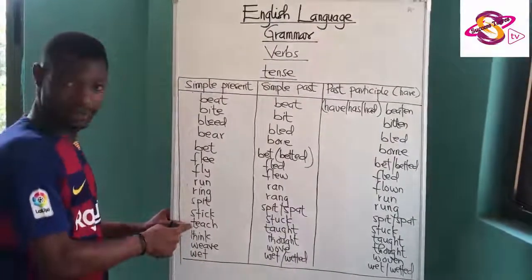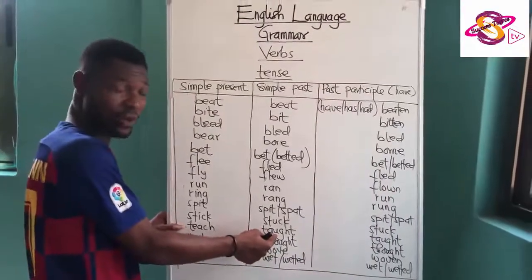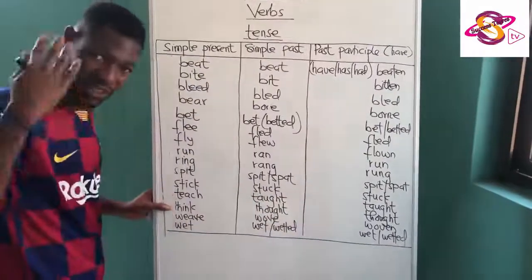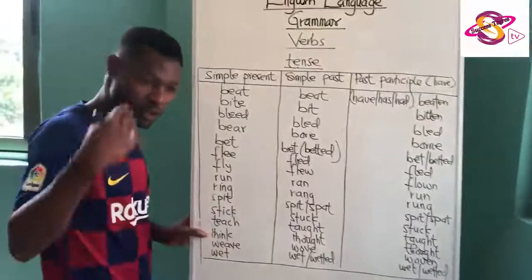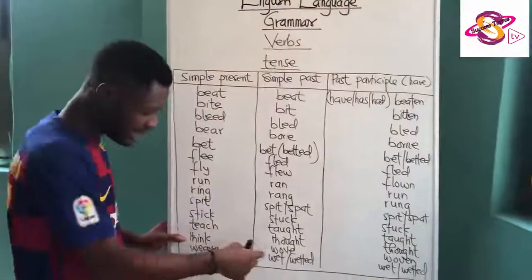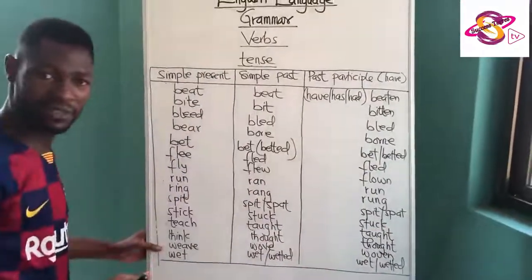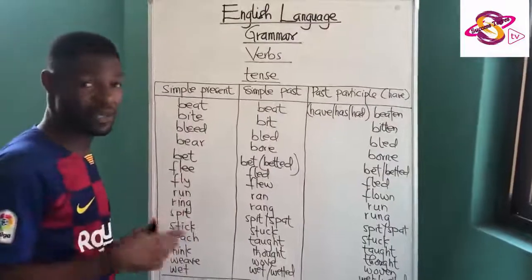Now you have teach. I'm teaching now. Yesterday I taught, or last year I taught. Already I have taught. But if it has to do with think, as in cogitate, somebody will tell you sometimes when I sit down to reminisce about the things they do. So reminisce, to think. Yesterday I thought. Already I have thought. So that is about that. Weave, wove, woven, and the rest. So let's take note of this and others that we have.